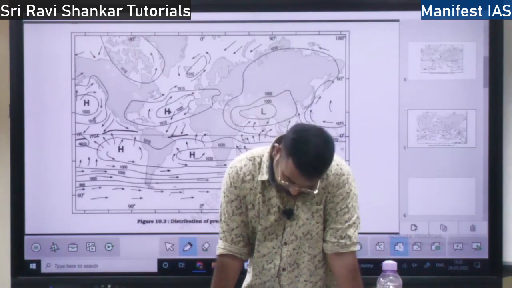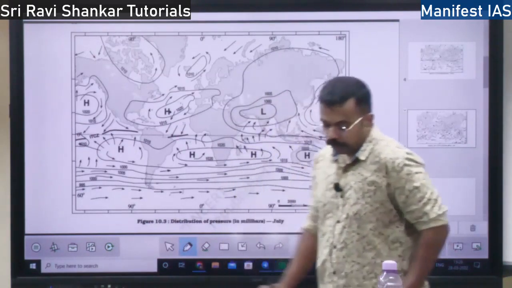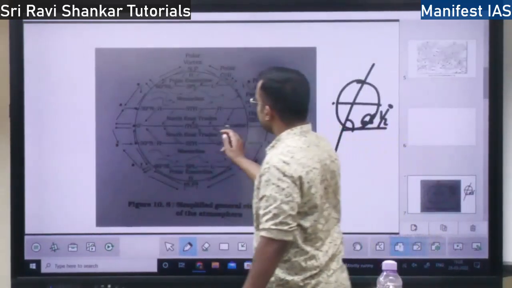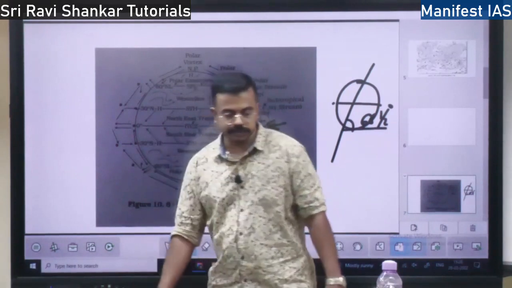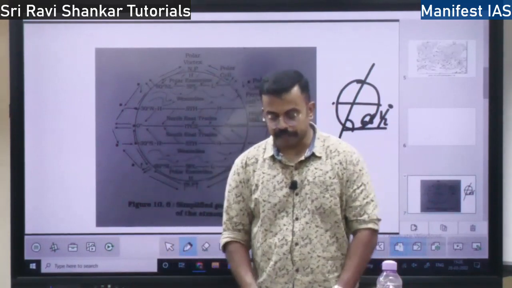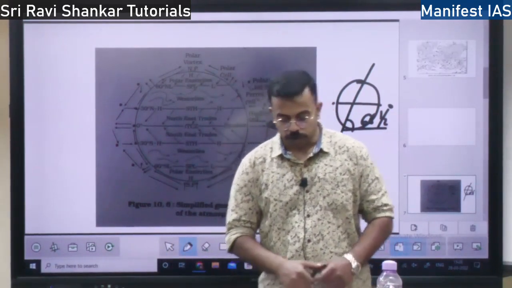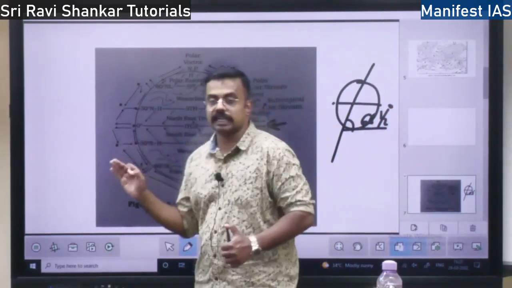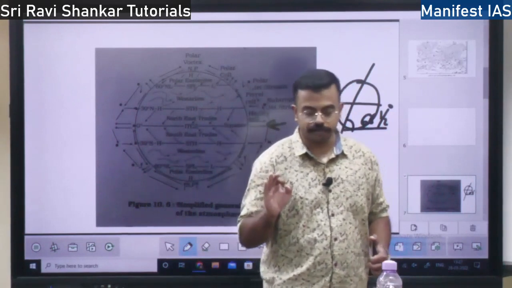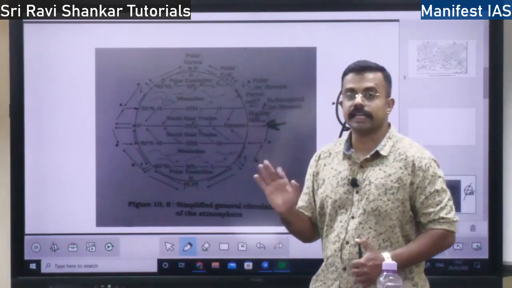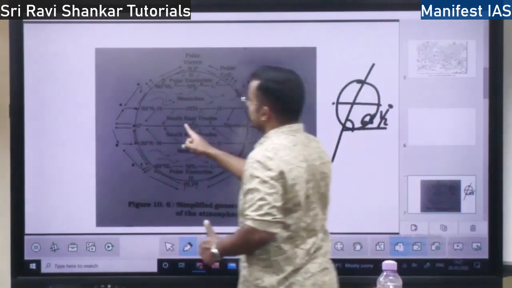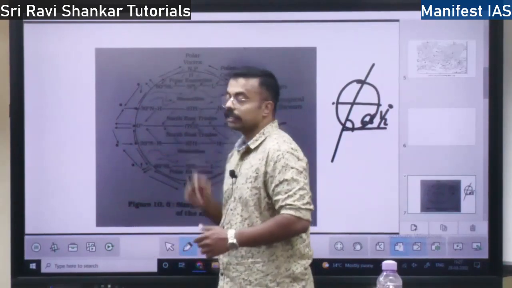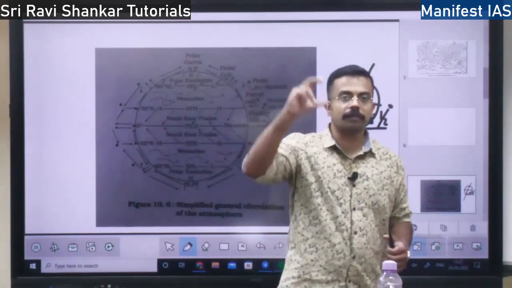Next, here, first we should understand this ITCZ, and why the 0 degree is called the equatorial low, because the pressure at the equator will be very low. Why? Because the sun rays will be falling directly. Most of the time the sun rays will be falling on the 0 degree, or moving upper or lower.